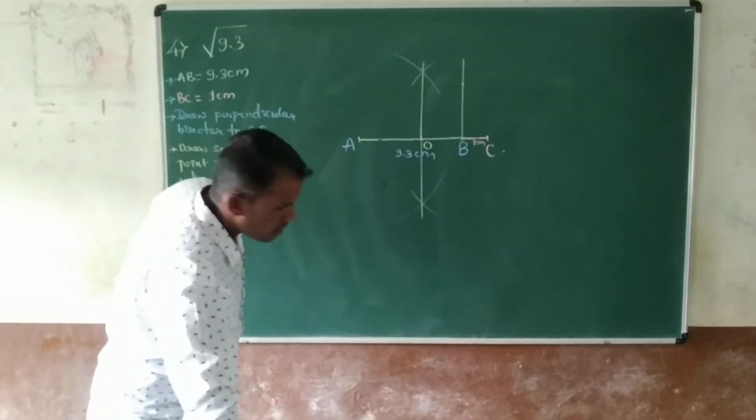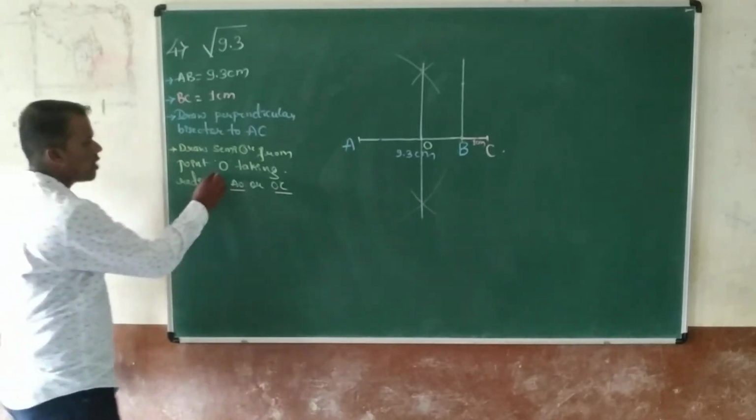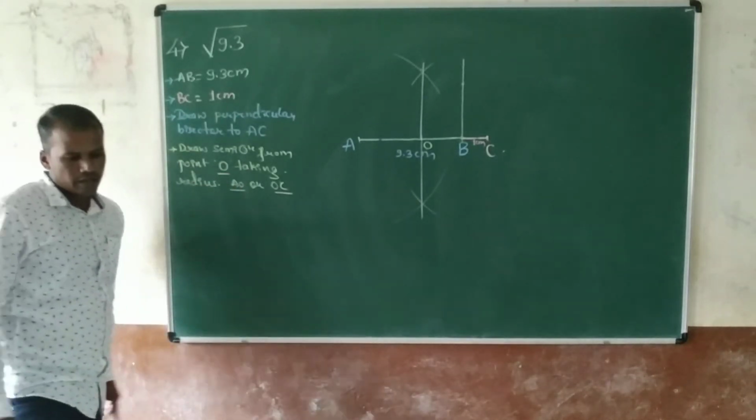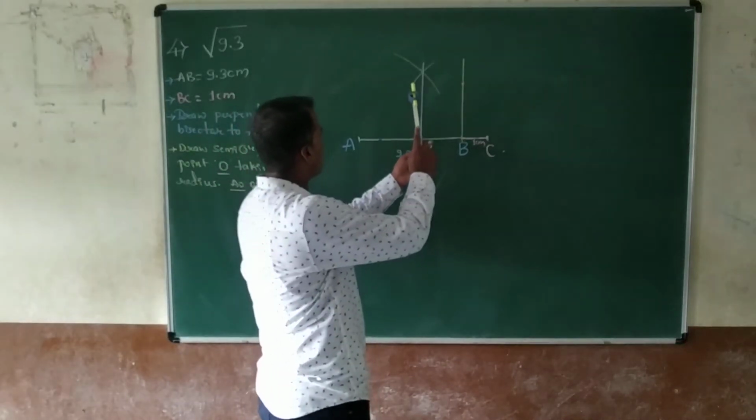Taking radius AO or OC, this is the mentioned point here. Then draw a semicircle. The semicircle is drawn.